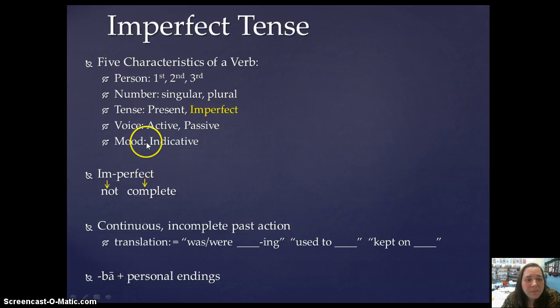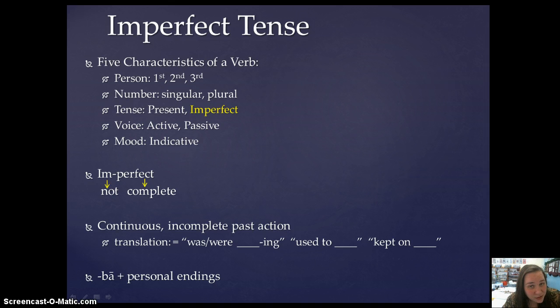Okay, so this is your first new tense after the present. Just as a little bit of a review, remember that there are five characteristics of a verb in Latin, or a verb at least that can be conjugated. Infinitives can't be conjugated, but all the other verbs can. Those are person, first, second, and third person; number, singular and plural; tense, and the only one you've known up until now is present, but we're going to learn the imperfect tense today; voice, active and passive; and mood. There are actually three moods, and you only know the indicative up until now, okay?